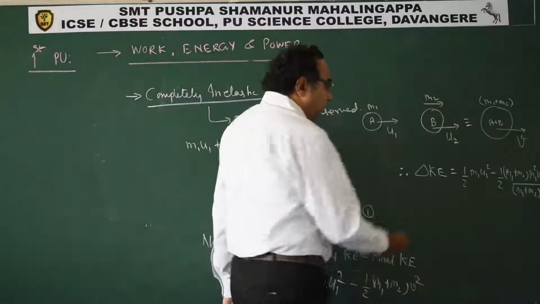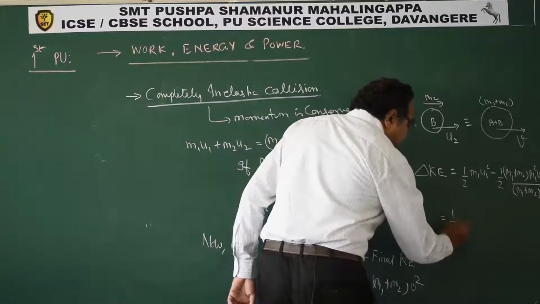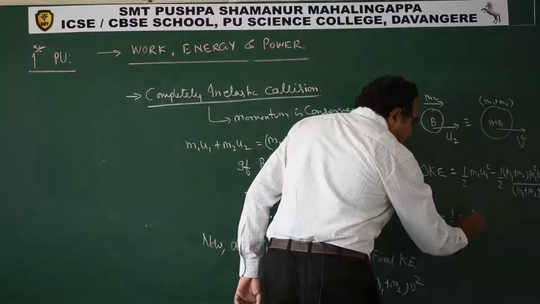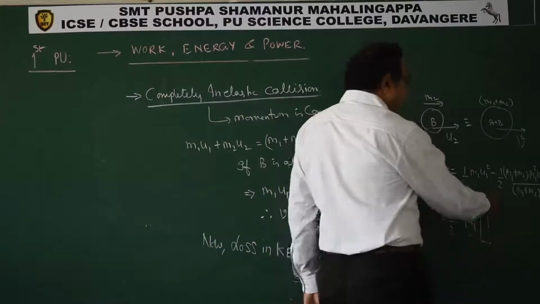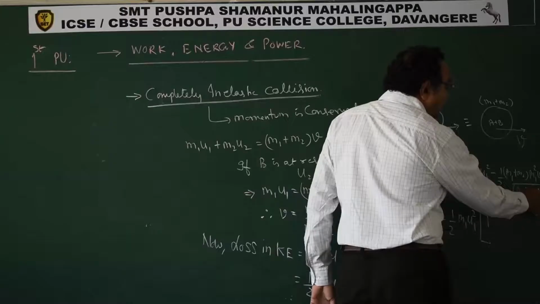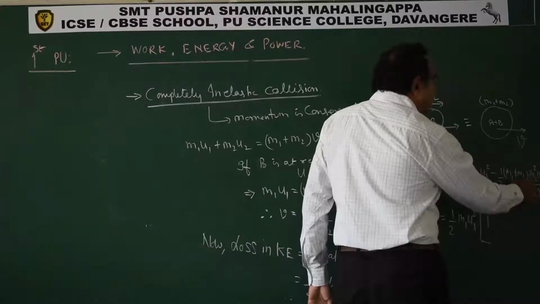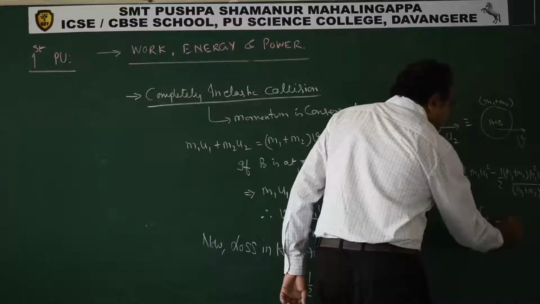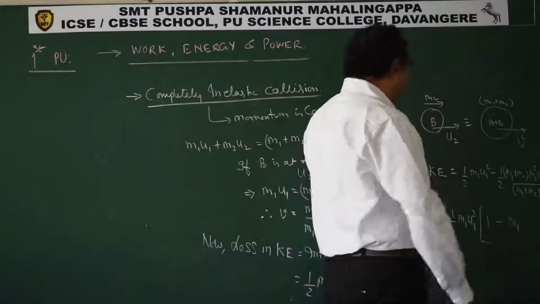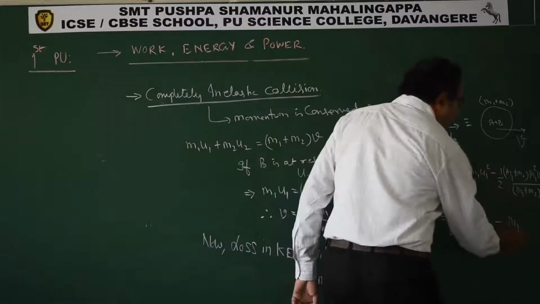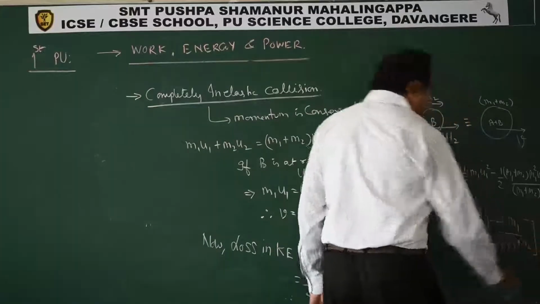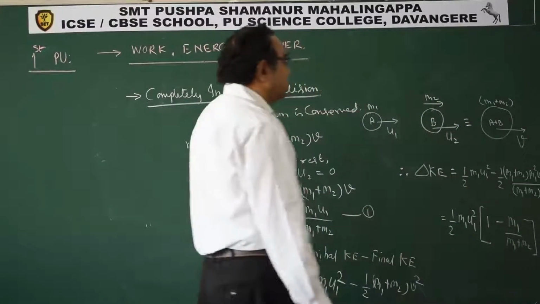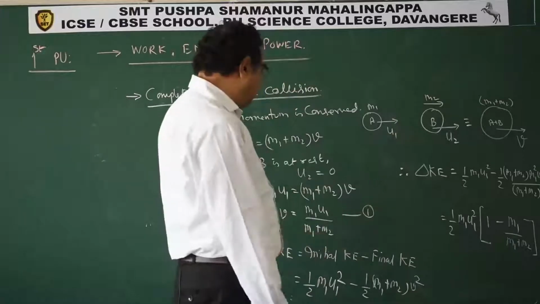So what we find on simplification, you can take half m1 u1 square common. So here you will get 1. Half m1 plus m2 cancels out. m1 you have taken common, u1 square, 1 minus m1 upon m1 plus m2. This is what we get. u1 square we have substituted, right?